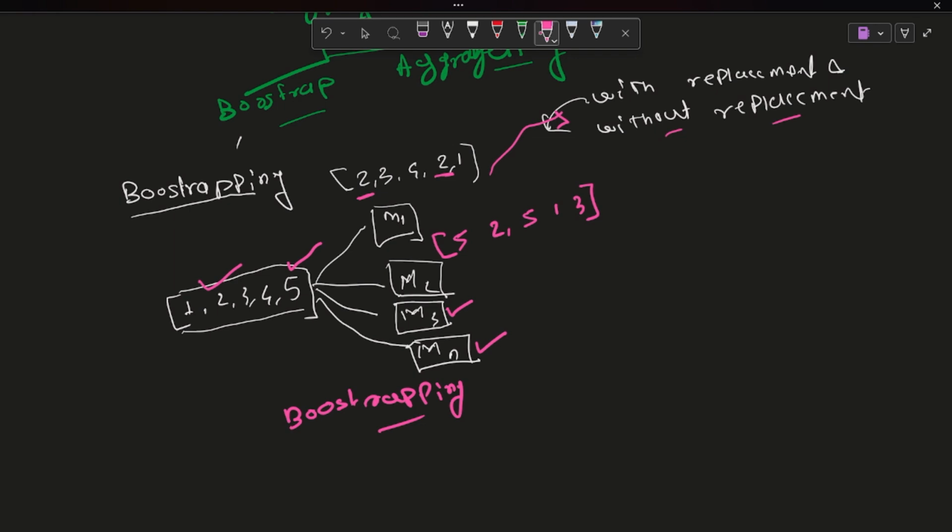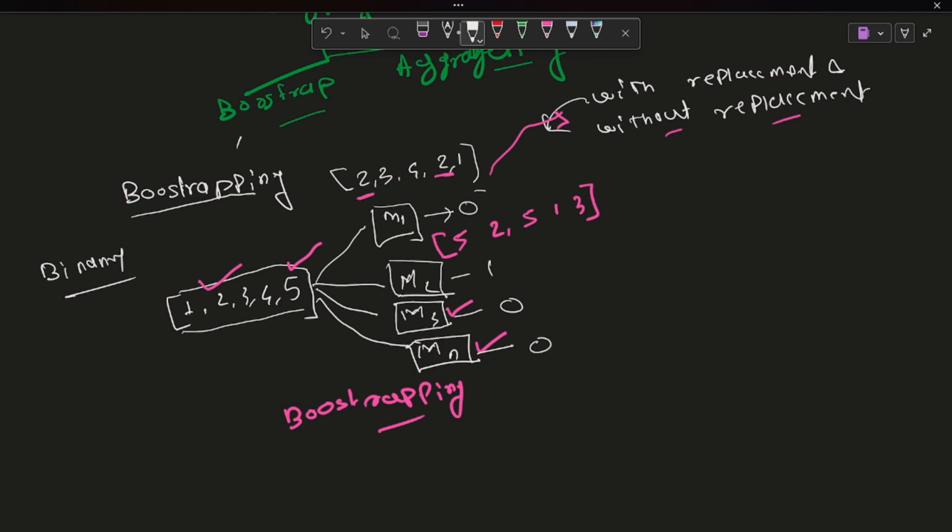Similarly, we move on to aggregating. In the aggregating technique, each model gives an output. Let's consider a binary classification. Model 1 gives a 0 output, model 2 gives a 1, model 3 gives a 0, and model n gives a 0.